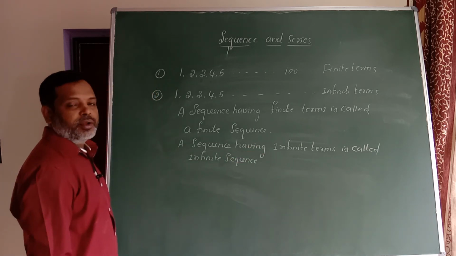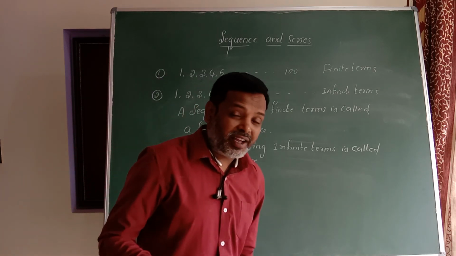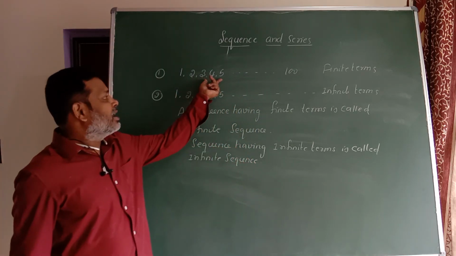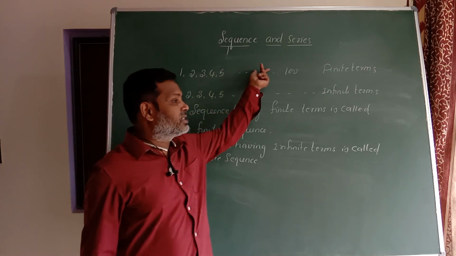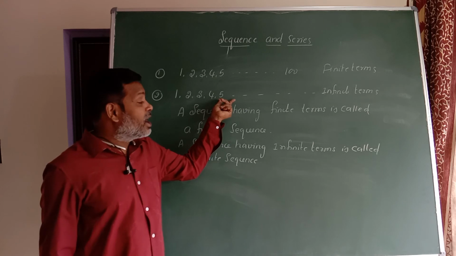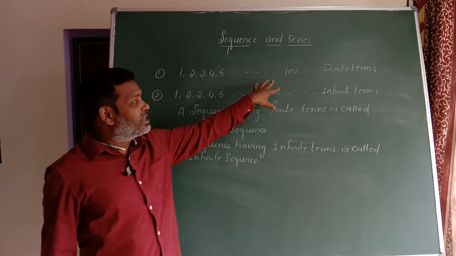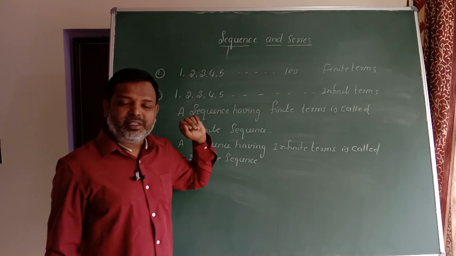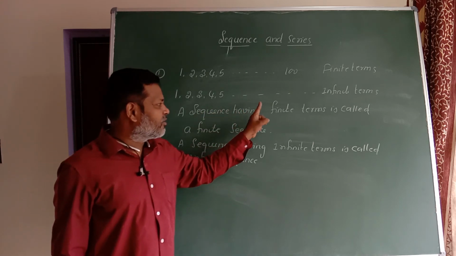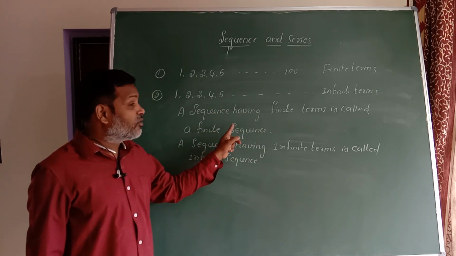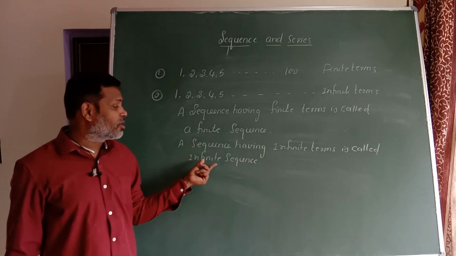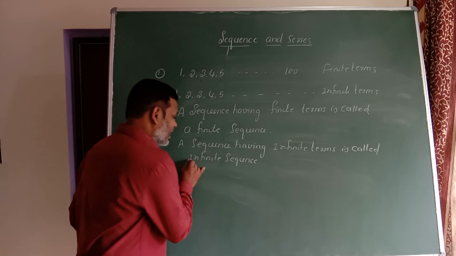Okay, just have a look here. In another way we can define it: a sequence having a countable number of terms is called a finite sequence, and a sequence having an uncountable number of terms is also known as an infinite sequence. Remember either one. Here I am using: a sequence having finite terms is called a finite sequence, and a sequence having infinite terms is called an infinite sequence.